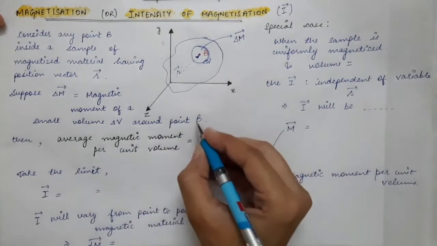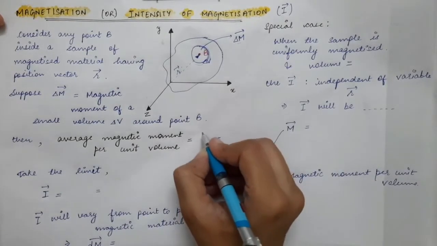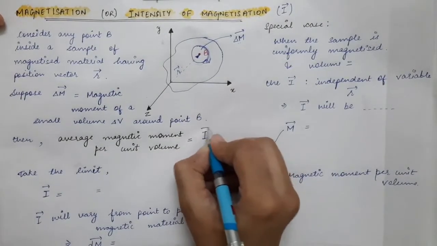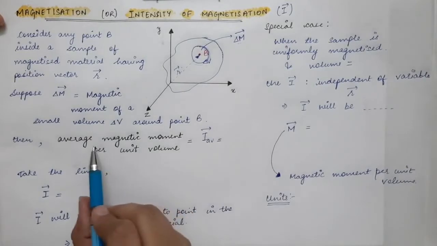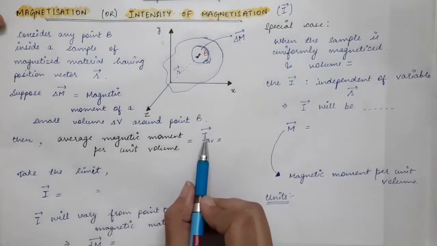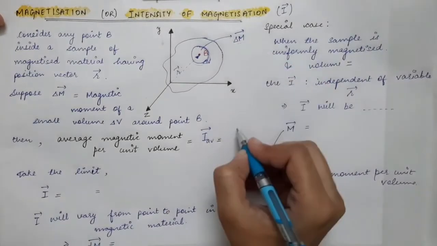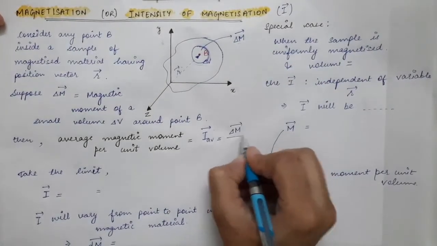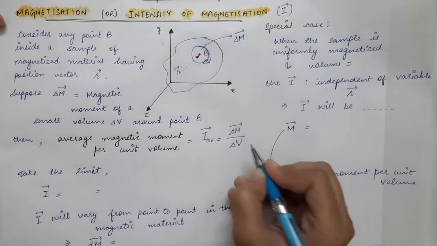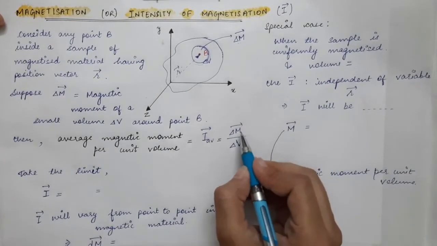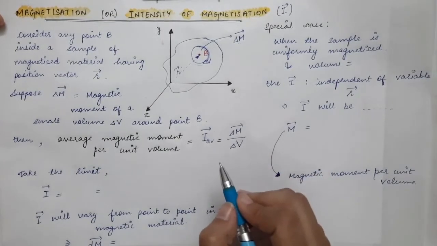That will be given by I average vector, the average magnetic moment, equal to delta M vector divided by delta V. This will give you the magnetic moment per unit volume.